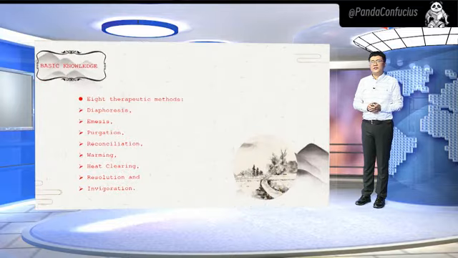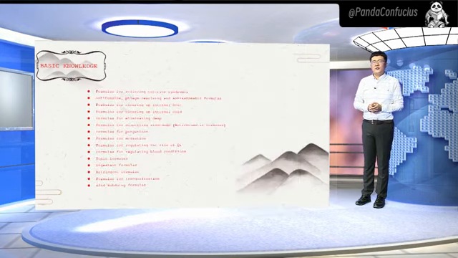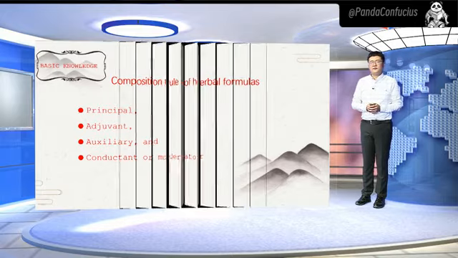On the basis of different syndrome patterns, there are 8 therapeutic methods in TCM, which are diaphoresis, emesis, purgation, reconciliation, warming, heat clearing, resolution, and invigoration. And according to the 8 therapeutic methods, there are 19 kinds of herbal formulas. There are 4 composition rules of herbal formulas: principal, adjuvant, auxiliary, and conductant or moderator.